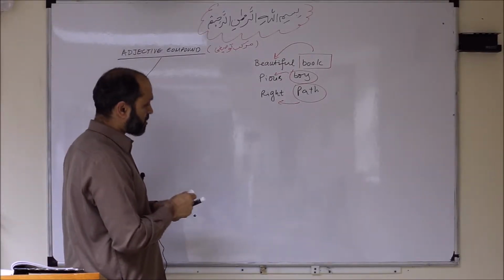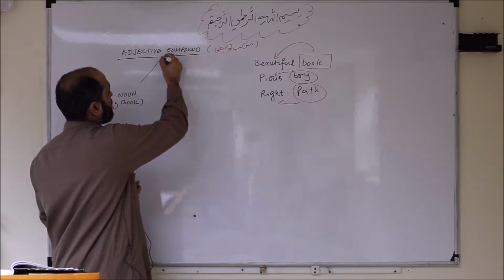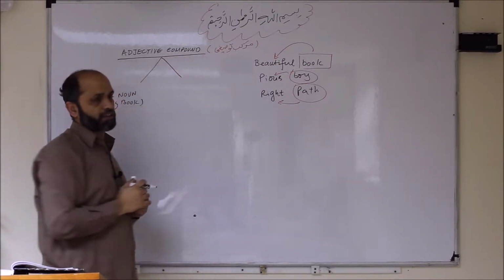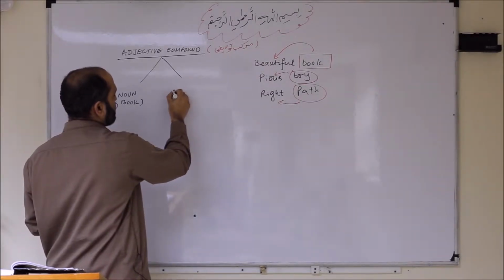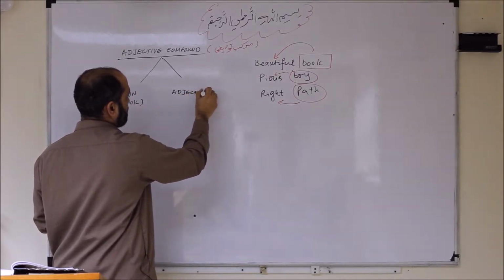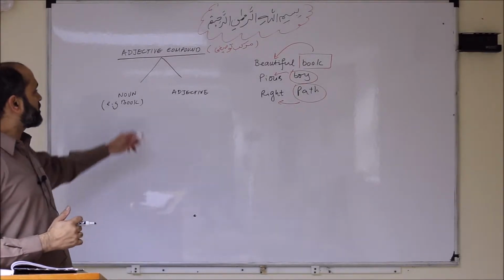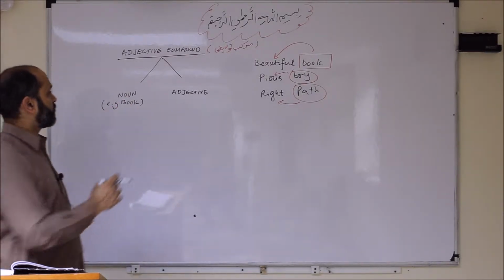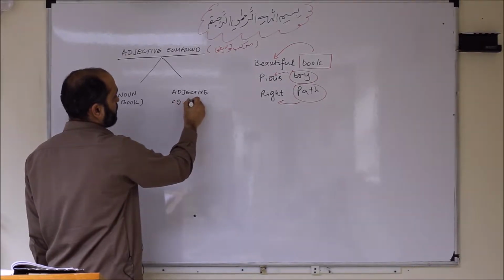And the second part is explaining the property, which is actually the adjective. So the adjective is describing the noun. In the case of book, our example is beautiful.